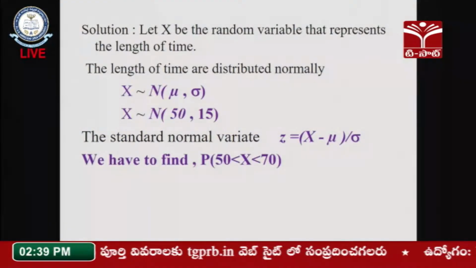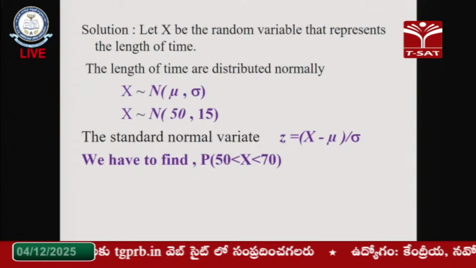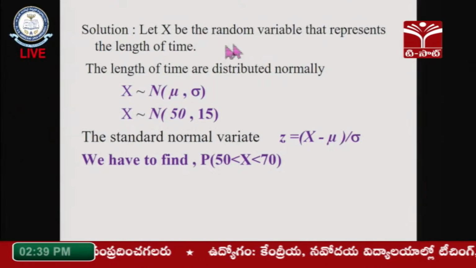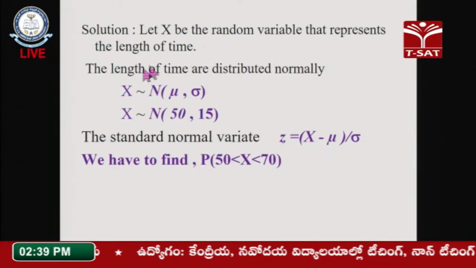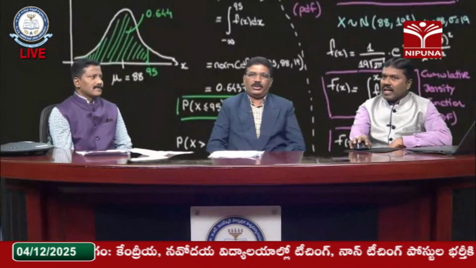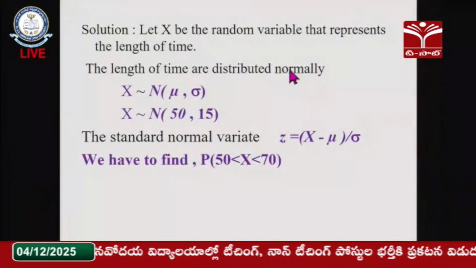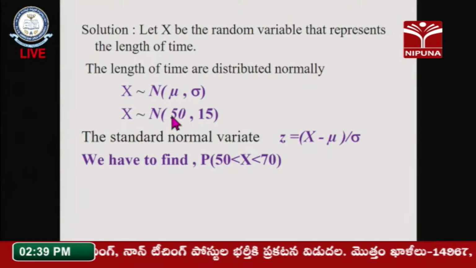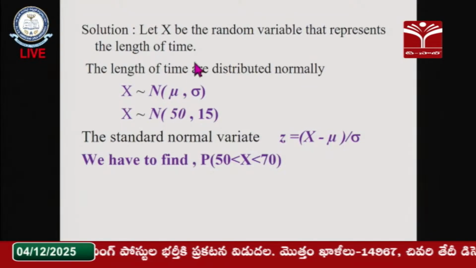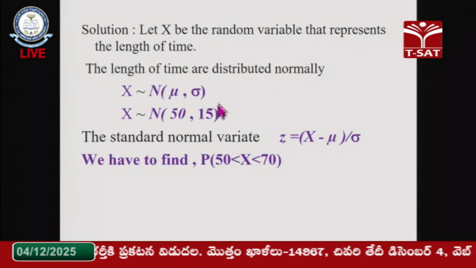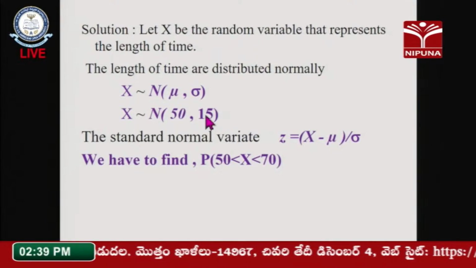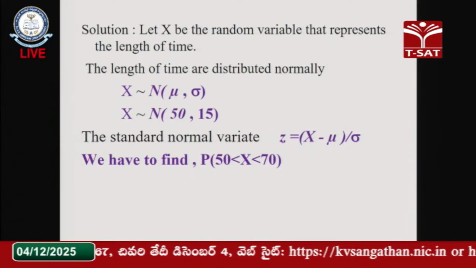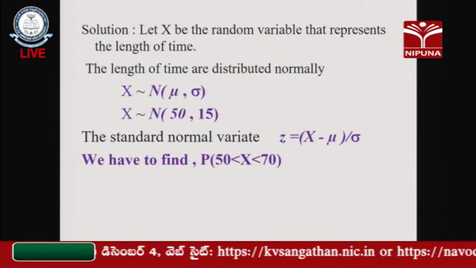Okay, so now the same thing. Let x be a continuous random variable. Let x be a random variable that represents the length of time. The length of time is normally distributed, therefore x follows the normal distribution N of mu comma sigma squared. The mean value is already given to us as 50 and the standard deviation is 15. The standard normal variate formula we already know: Z is equal to x minus mu by sigma.